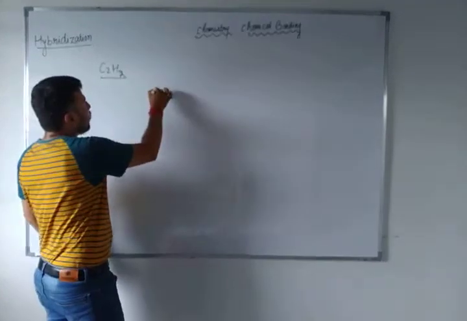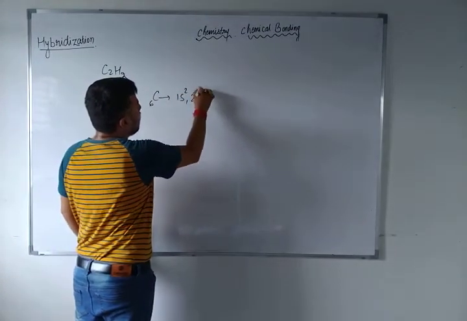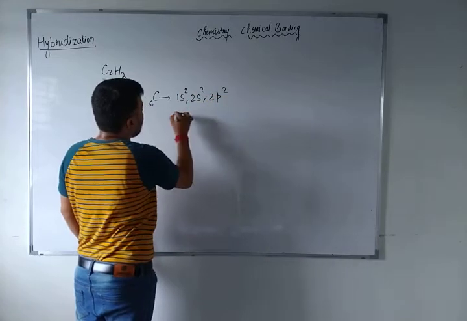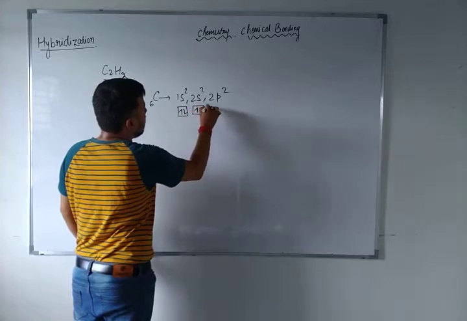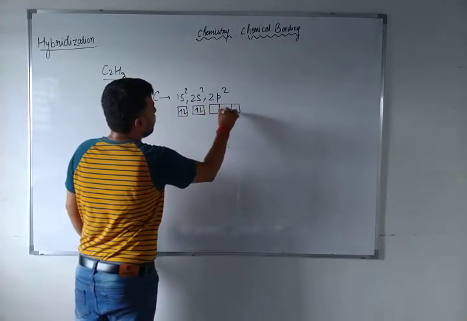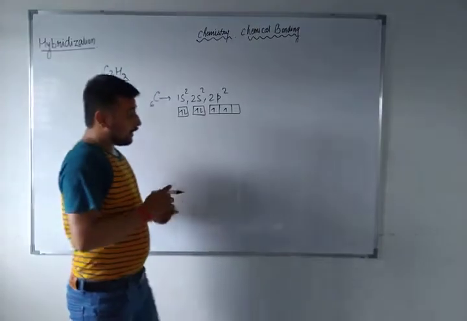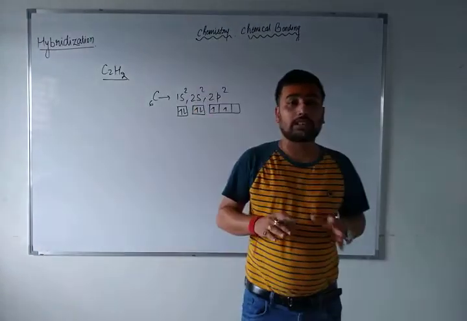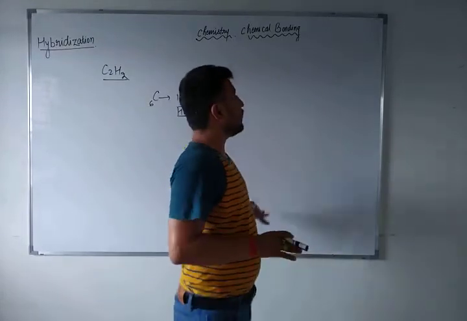You know the carbon atomic number. Carbon atomic number is 6: 1s2, 2s2, 2p2. Here you can say that this carbon has 2 electrons, this carbon has 2 electrons, and px and py. Before clearing this concept, I would like to ask you about the sigma bond and pi bond. If you are not clear about the sigma bond and pi bond, let me introduce them.